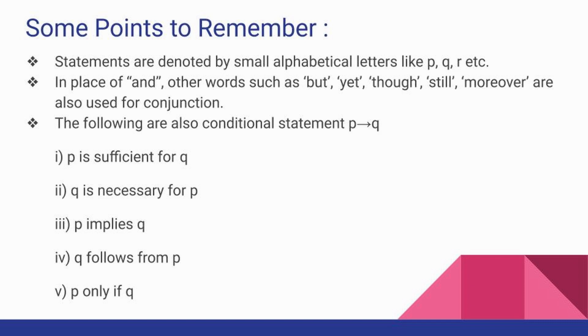And the third point to remember is the following are also conditional statements. For conditional statements we have used if then. The other statements we can use are P is sufficient for Q, Q is necessary for P, P implies Q, Q follows from P, and P only if Q. In place of if then, you can use these 5 statements also. Then also it is understood that it is a conditional statement.